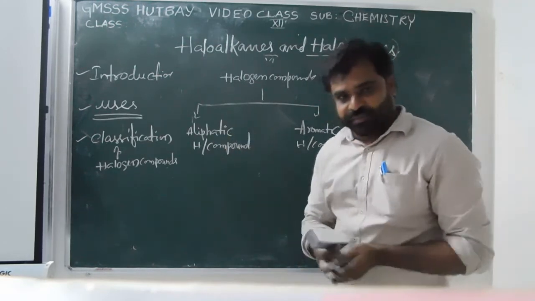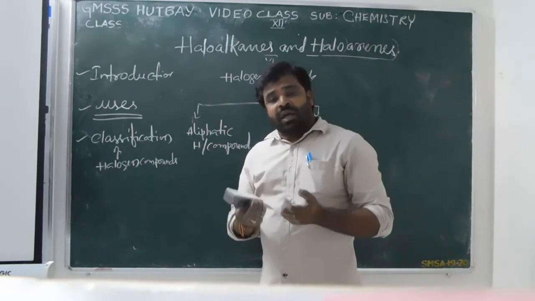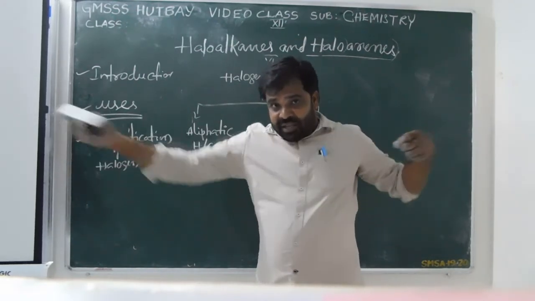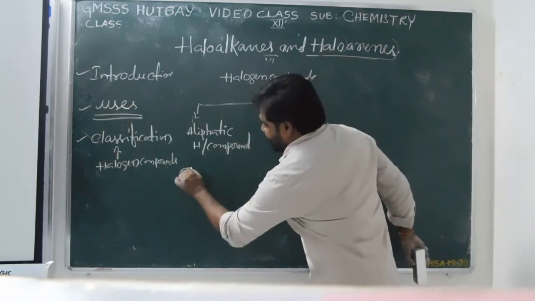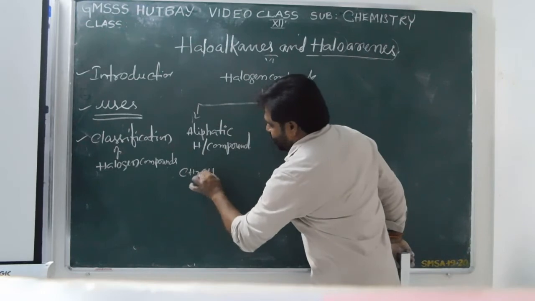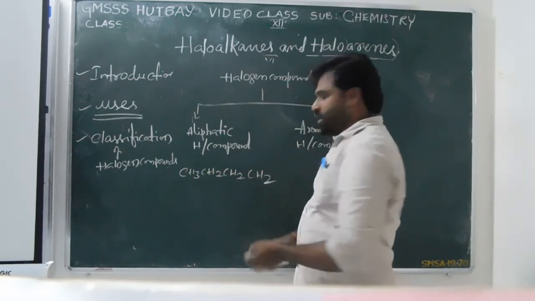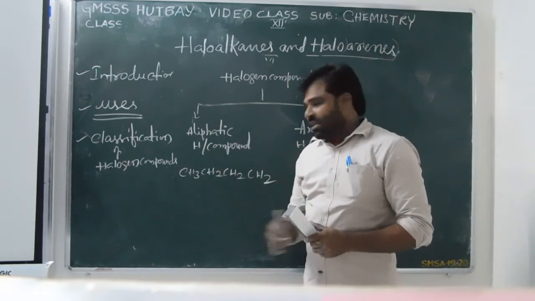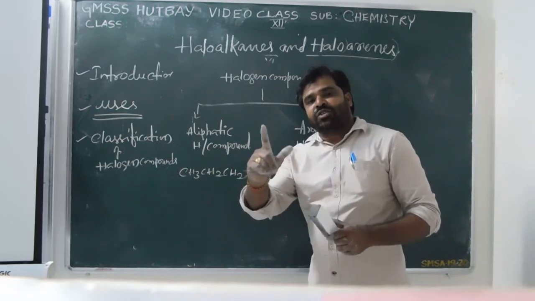Aliphatic. What is aliphatic? Already you know carbon compounds and hydrocarbons. The carbon compounds which contain a chain, like this. For example, CH3, CH2, CH2, CH2. Tell me, what is the name of this compound? How many carbons are there? 1, 2, 3, 4. If 4 carbons are there, that is known as but-.